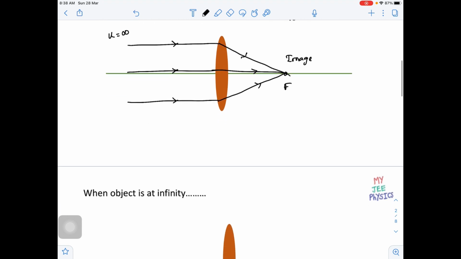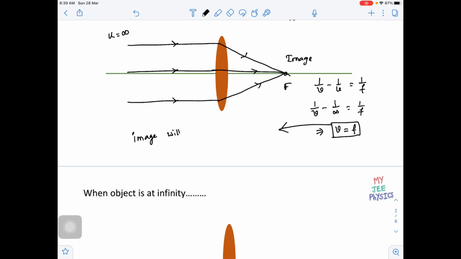And even if you apply the formula 1/v minus 1/u is equal to 1/f, the lens formula I am applying, so 1/v minus 1/infinity is equal to 1/f. So automatically we will get v is equal to f. So whenever the object is at infinity, the image will be at focal length distance.